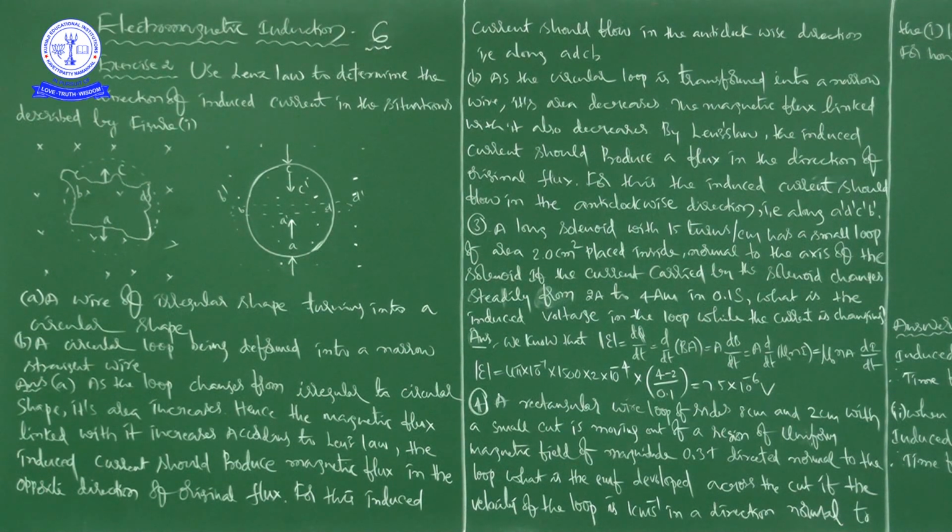A long solenoid with 15 turns per centimeter has a small loop of area 2 centimeter square placed inside, normal to the axis of the solenoid.